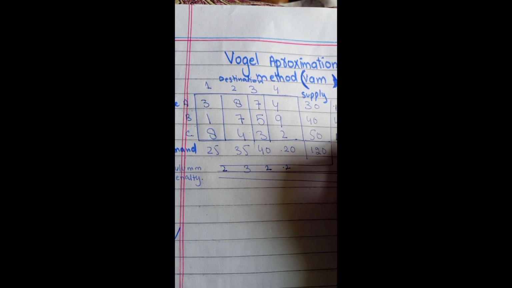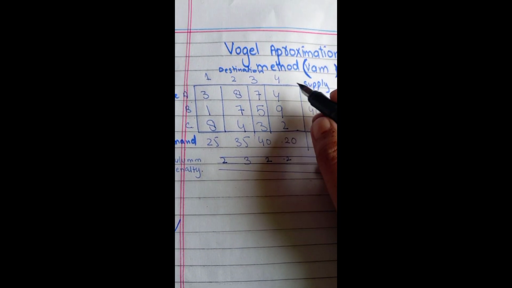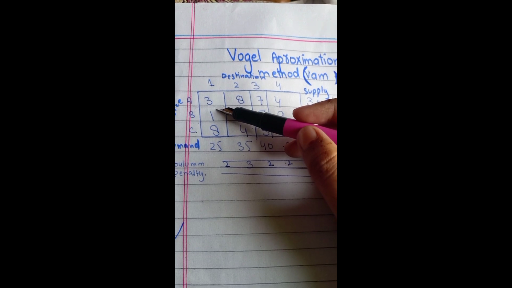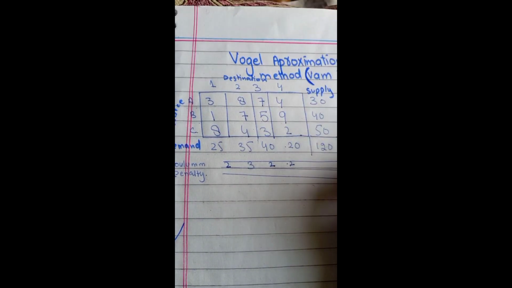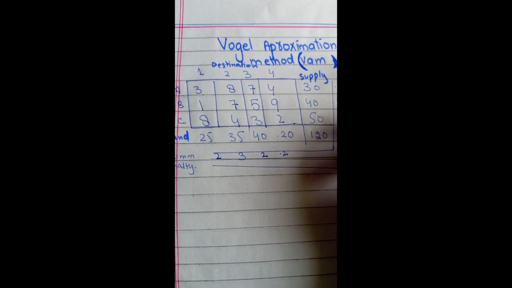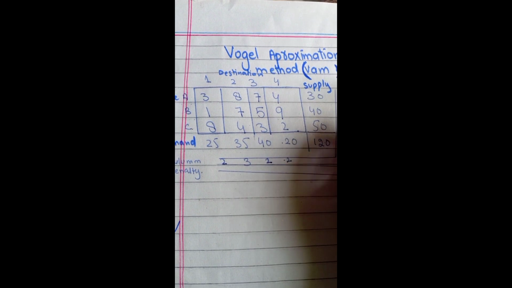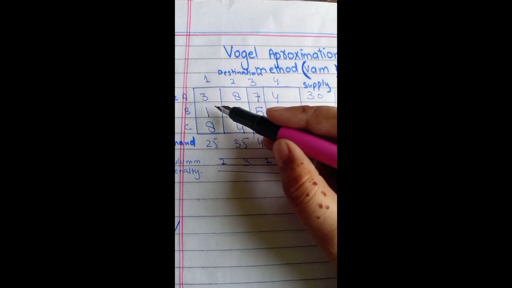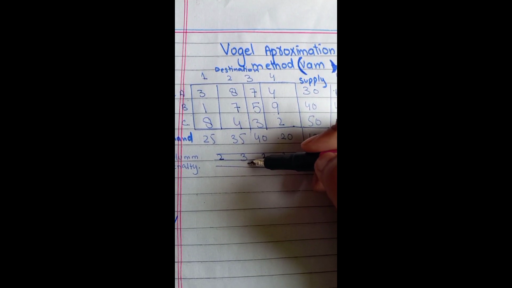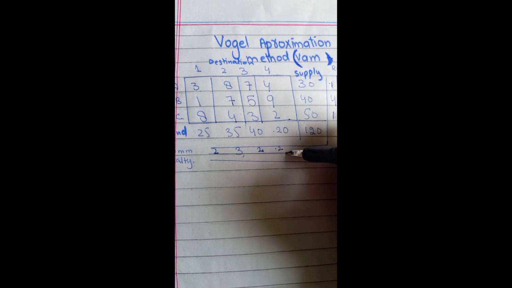Students, this is a complicated method. You should listen carefully. We choose the numbers which are least in each column or least in each row, and we take the difference of these minimum numbers, just like 3 minus 1 equals 2, 7 minus 4 equals 3, 5 minus 3 equals 2, 4 minus 2 equals 2.